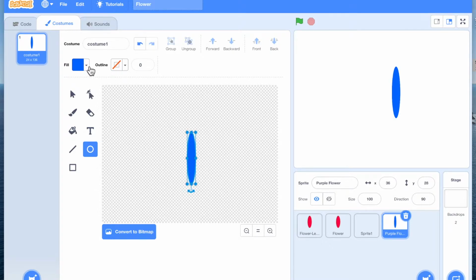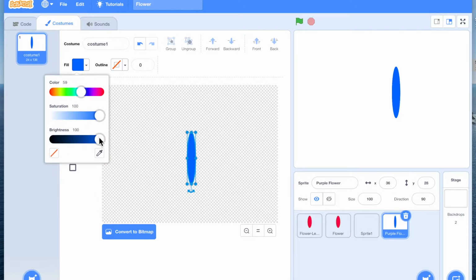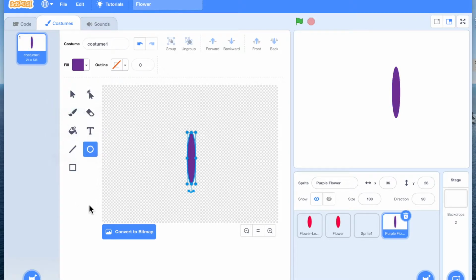Okay, I don't want to create a blue one, purple it is. Nice. Yeah, I like this color. So let's go with this. So this is our petal.